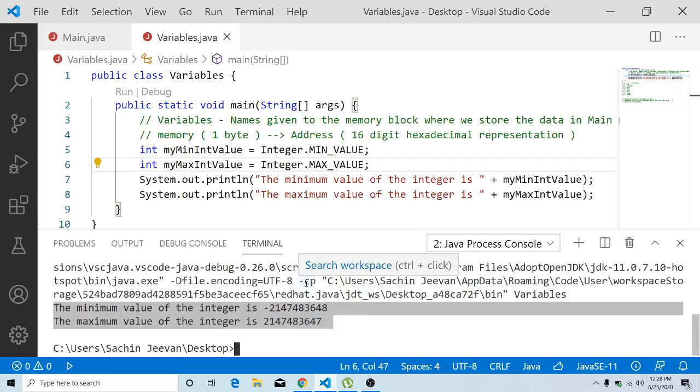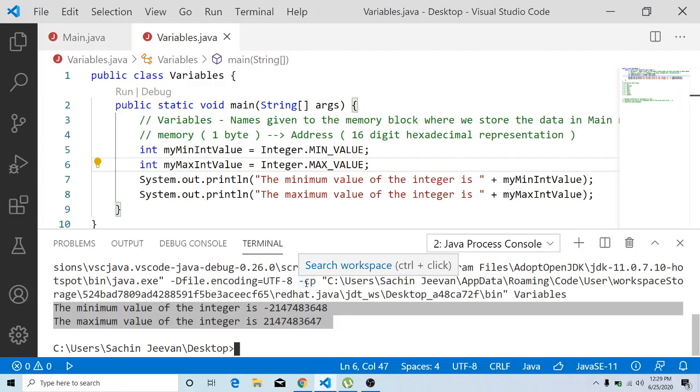With the help of this, we can easily analyze and tell you that integer is going to take 4 bytes, that is equal to 32 bits, because 2 power 32 is what gives you such a range.